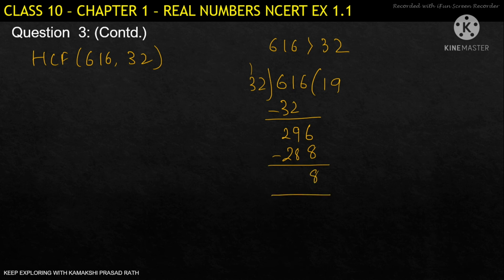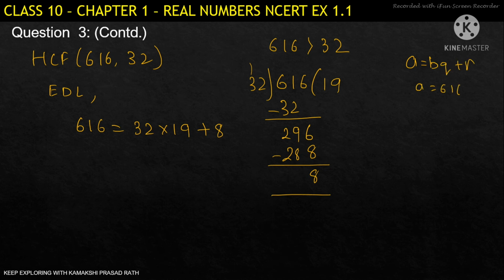So here applying Euclid's division lemma, 616 is written as 32 multiplied by 19 plus 8. Euclid's division lemma: A equals BQ plus R. Here A is equal to 616, B equals 32, Q is 19, and the remainder we get is 8.